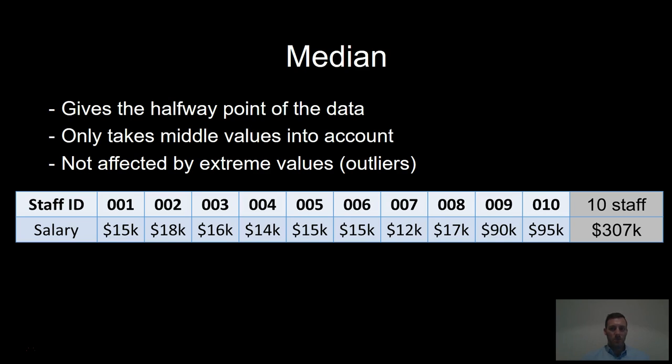Here we have the same set of factory workers' salaries from the last example. We're asked again what the typical salary for staff working at this factory is. Remember, the mean salary for these 10 staff was $30,700, which is being skewed by the two higher salaries.